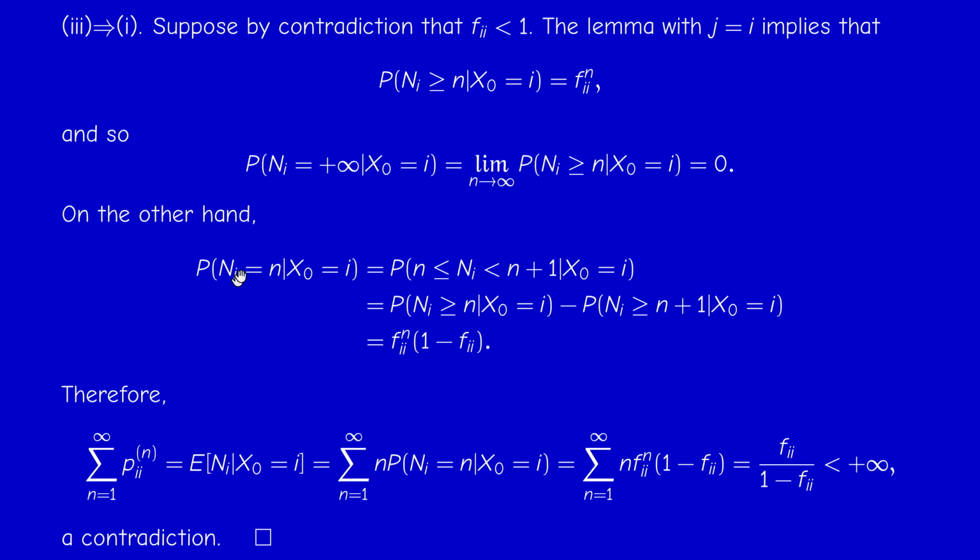So if I add 1, I get Ni plus 1 equal n plus 1. And what does it mean? What is the interpretation of this probability? It's the probability of, let us say, n failures followed by 1 success, so vice versa. Okay. So in case i is transient, then this random variable Ni plus 1 is a geometric random variable, right, with parameter 1 minus fii.